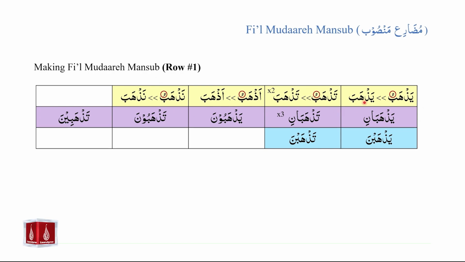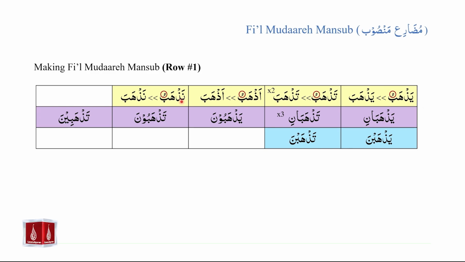So for our first row, the change that we are making to each cell is that we are replacing the pesh at the end of fi'il mudare with zabar in order to make it mansub. Yazhabu, which is the marfu form of fi'il mudare, will become yazhaba, which is the mansub form. Tazhabu will become tazhaba, azhabu will become azhaba, nazhabu will become nazhaba.